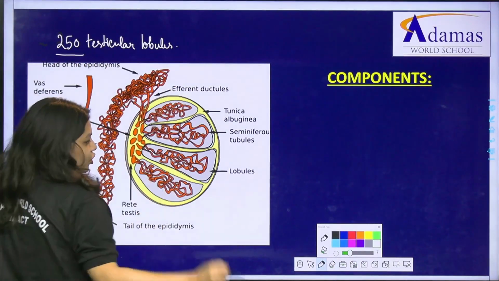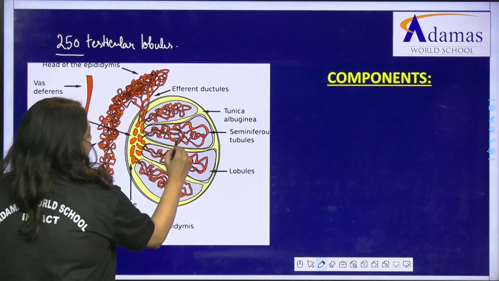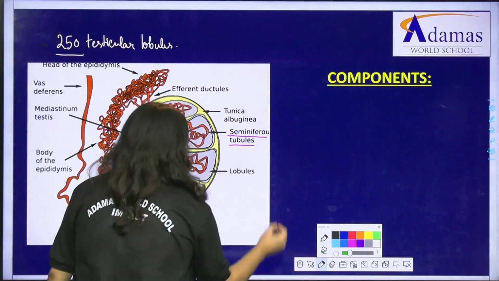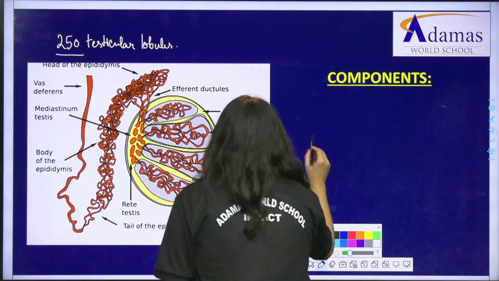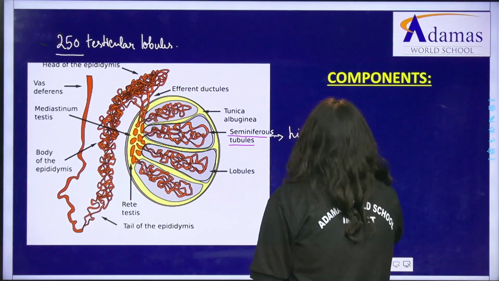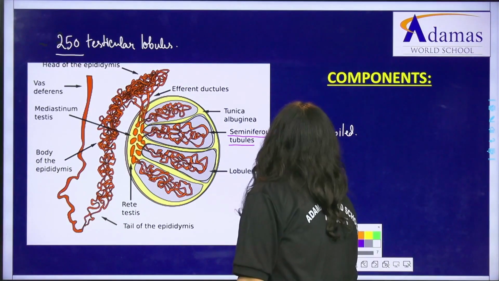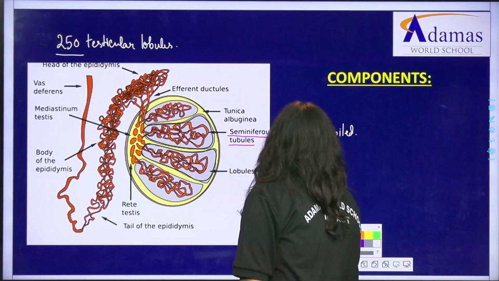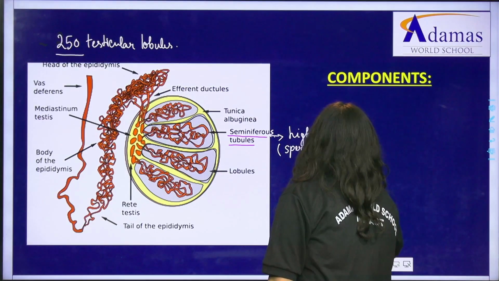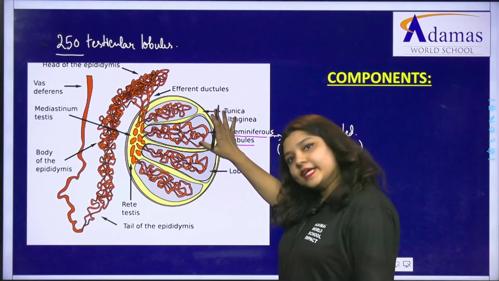Now, inside each of these testicular lobules, note carefully what is present. See this coiled structure, this is the seminiferous tubule, right? So what am I saying? That these seminiferous tubules are highly coiled structures. And what is the purpose of this seminiferous tubule? Its function is to perform spermatogenesis, that is, sperm production takes place inside the testis.